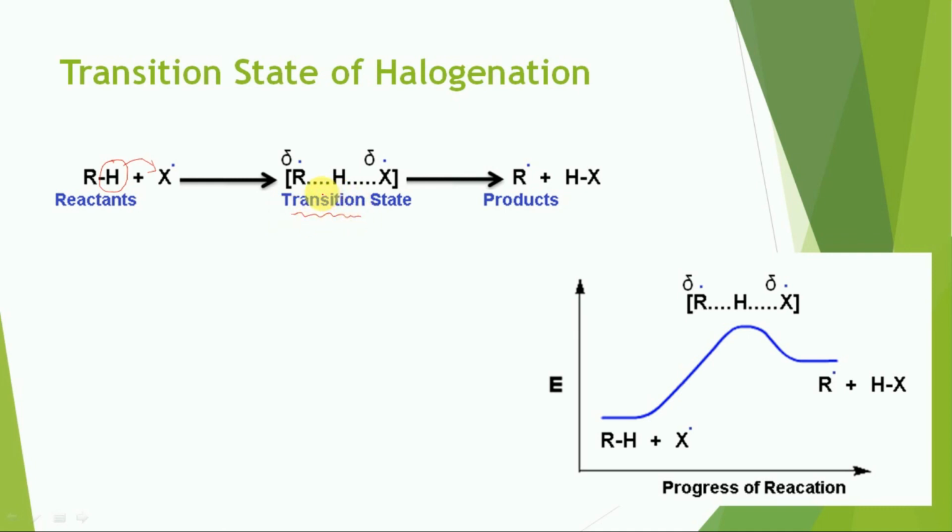In this transition state, the carbon-hydrogen bond of the alkane is somewhat stretched but not completely broken, while a new hydrogen-halogen bond has been partly formed.